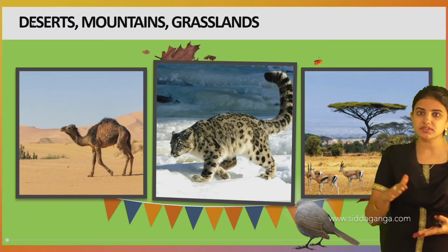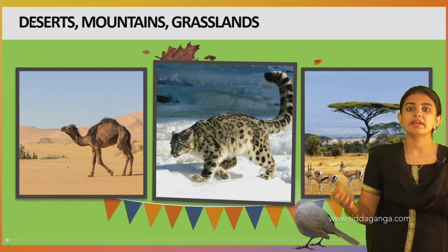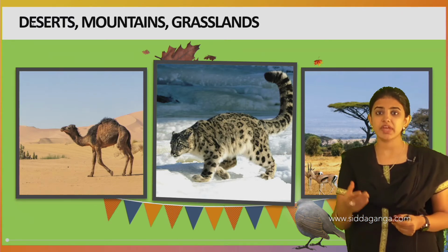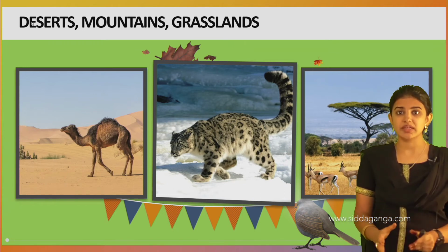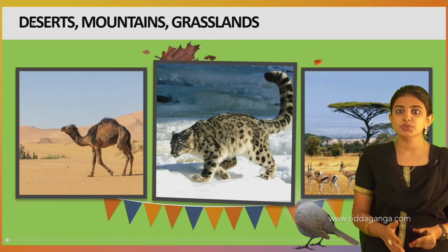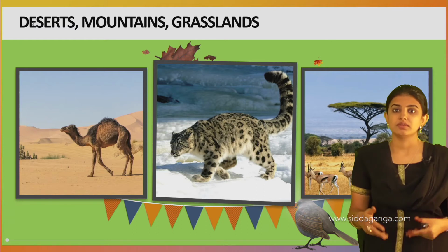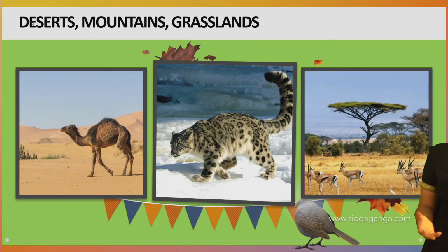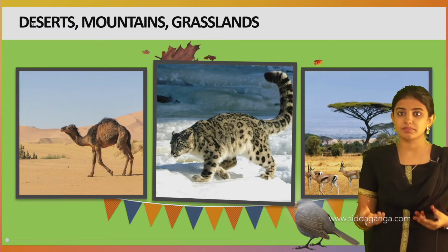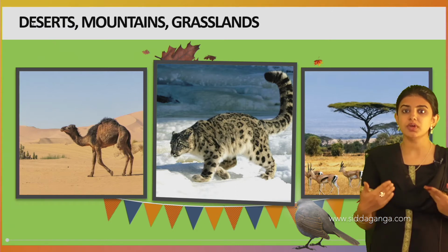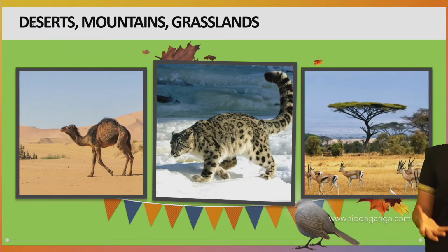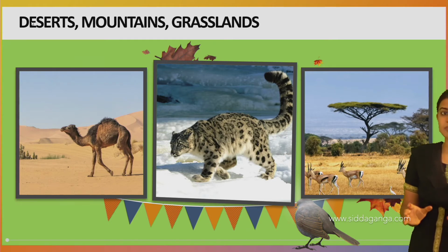These animals have special padded feet, and inside the body the organisms have a fat layer so that it always keeps the animals warm. And due to the lack of food in the winter season, they make use of the energy, and this fat layer helps the animals to get energy. And see, these are the special features of the mountain region where the animals are found.